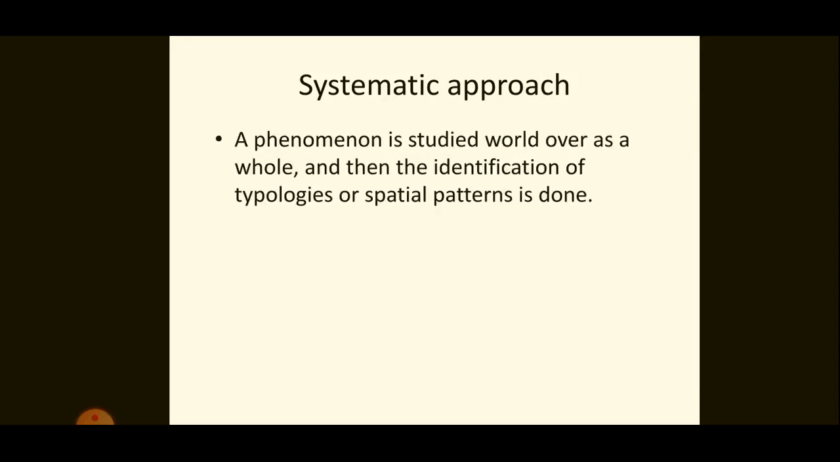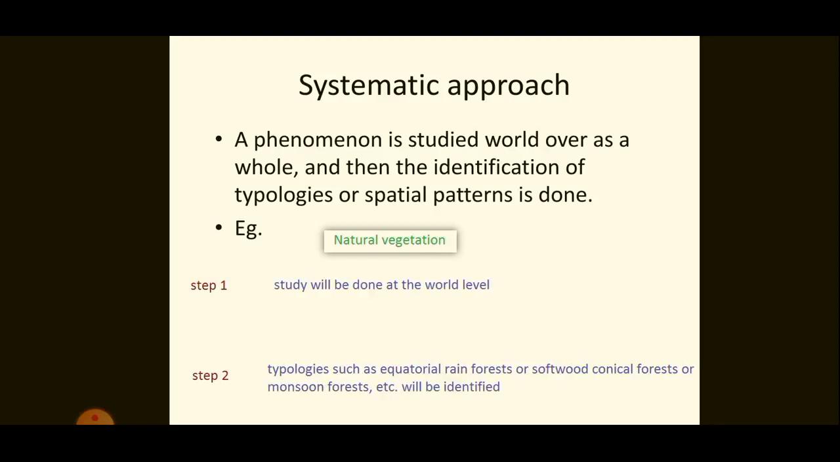Systematic approach. In the systematic approach, each phenomenon is studied considering the world as a whole. Then, as the second step, different types are studied. For example, we can take natural vegetation. As step 1, a study will be done at the world level. Then, as step 2, different types of natural vegetation will be studied. For example, types such as equatorial rainforest, coniferous forest, monsoon forest, etc., will be identified.